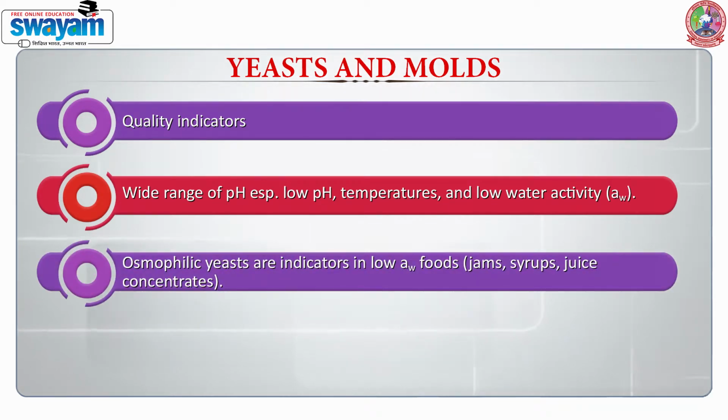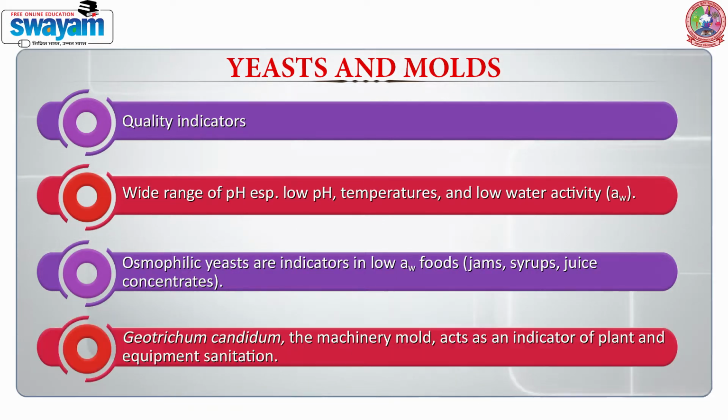Most of the time we find osmophilic yeast growing in low water activity foods like jams, syrups and juice concentrates, where they can be used as indicators of quality. For example, Geotrichum candidum, the machinery mold, acts as an indicator of plant and equipment sanitation. If the sanitation is good, the chances of finding Geotrichum are much less; if there is no control on the hygienic cleaning of the plant, it will be found.